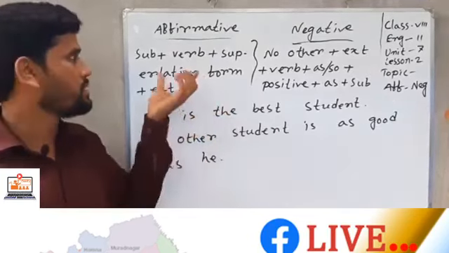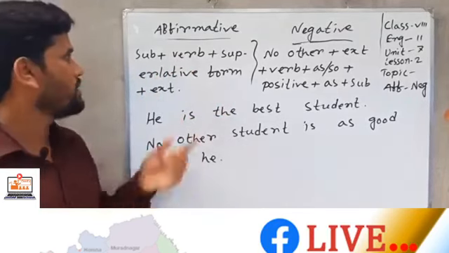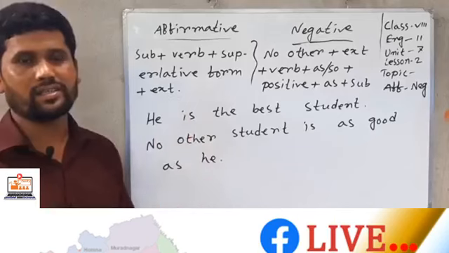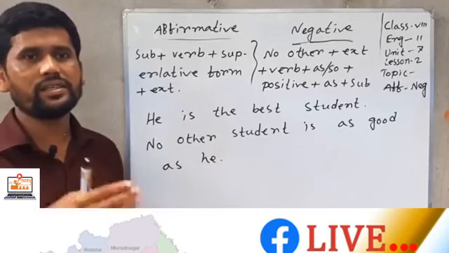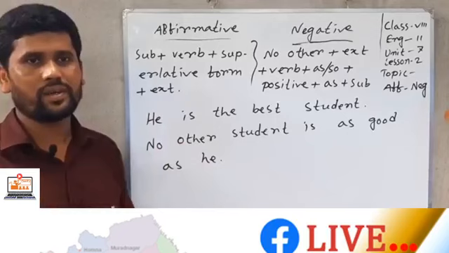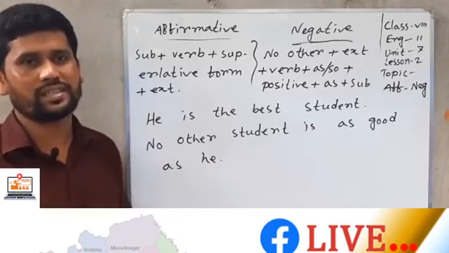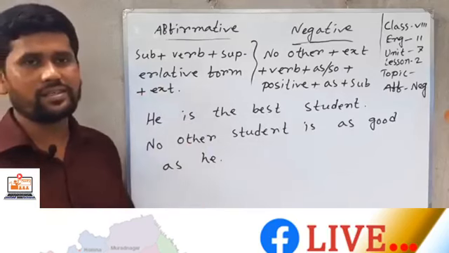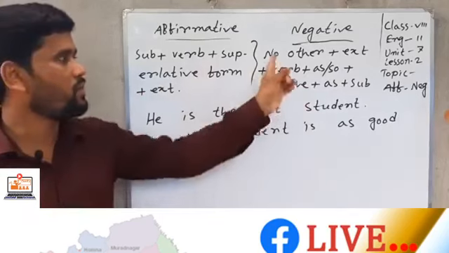If you find the superlative structure, subject plus verb plus superlative form and extension. If you find est after an adjective or most before any adjective, the adjective will be superlative form. And if you find this, you can change it into negative by following the structure.